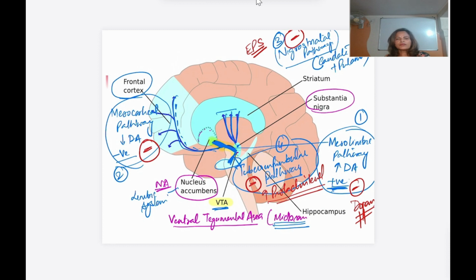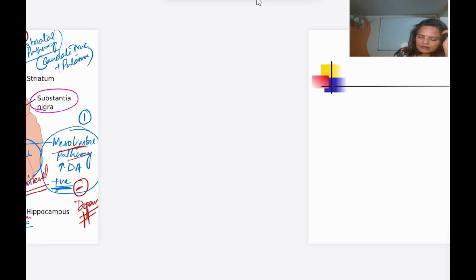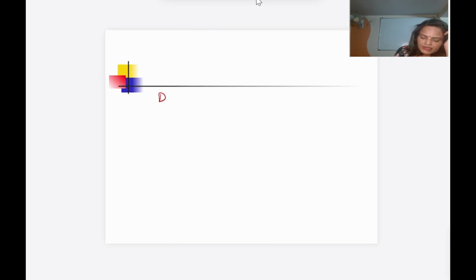So these are the importance of the other pathways. Though the antipsychotic drugs act by blocking the dopamine at the mesolimbic pathway, they are going to block it at other sites also. Now all these dopaminergic pathways act through what kind of receptor? There are a total of 5 types of receptor: D1, D2, D3, D4 and D5.